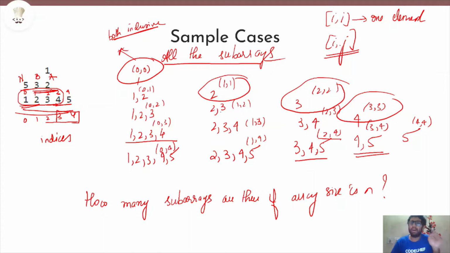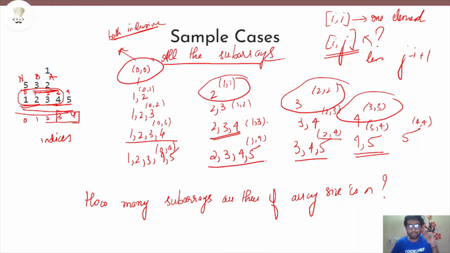Now, if I want to find out the length of a particular subarray described by these two integers, i, j, both inclusive, what will it be? The length of this subarray is nothing but j minus i plus 1. How? The three elements are here. This subarray is denoted by 1, 3. So the length of this subarray is 3 minus 1 plus 1, which is nothing but 3.